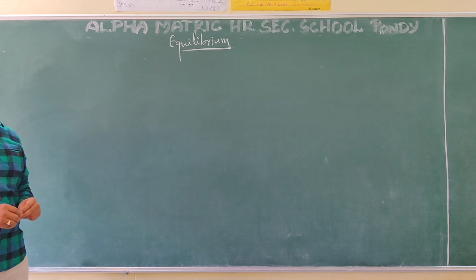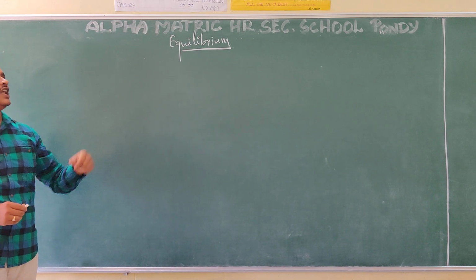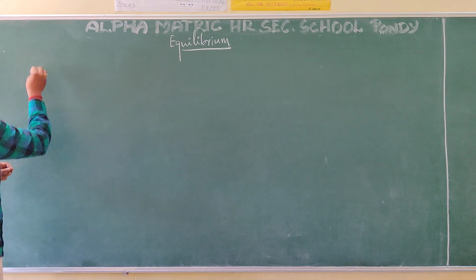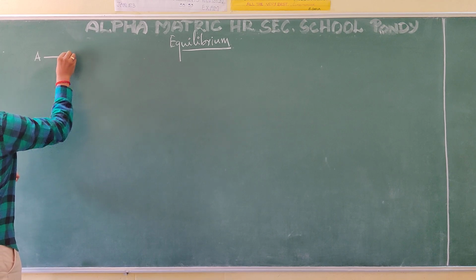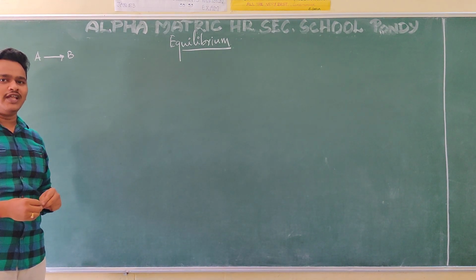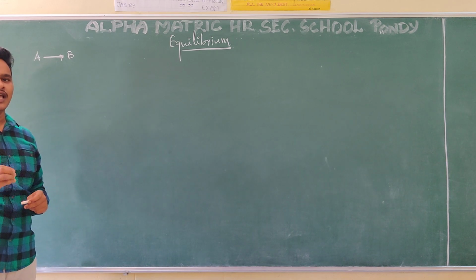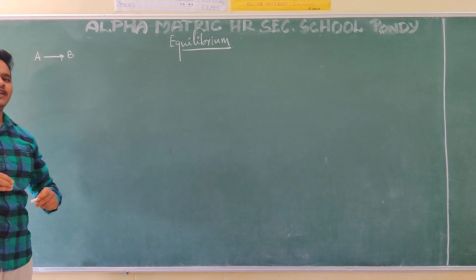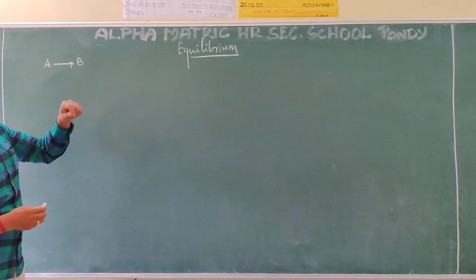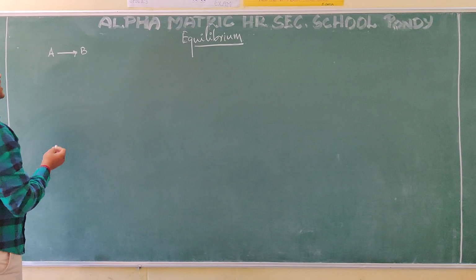Today we are going to discuss equilibrium. What is equilibrium for a reaction? For any reaction A gives B, there are different concepts. Thermodynamics deals with the spontaneity of the reaction. Chemical kinetics deals with the rate of the reaction and factors affecting the rate of the reaction. Equilibrium deals with the extent of reaction.